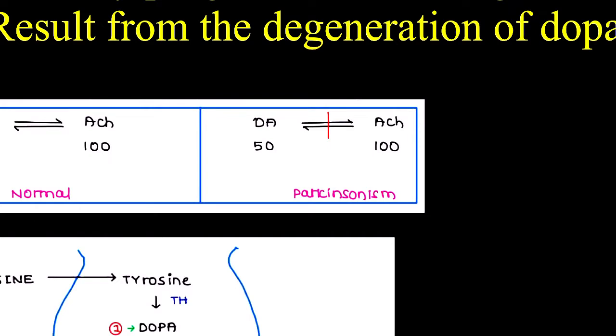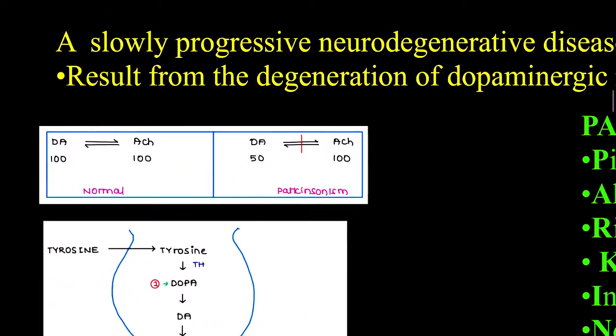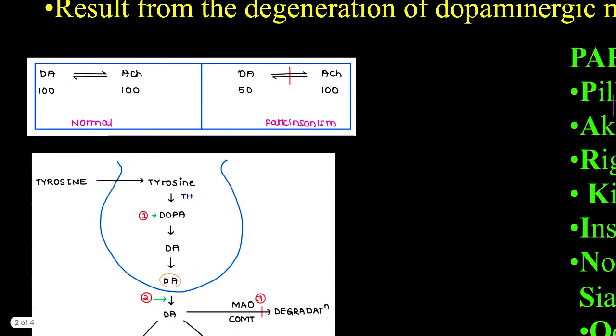We can either increase the level of dopamine, or we can decrease the level of acetylcholine. So to treat Parkinsonism, the first thing is we can increase dopamine level, and the second thing is we can decrease acetylcholine level. Okay, so now let's talk about its classification.